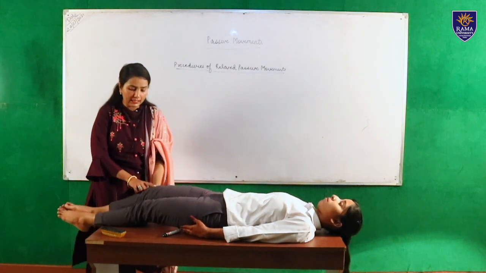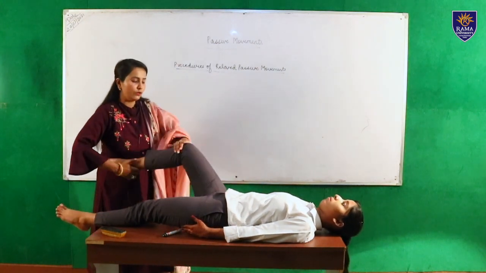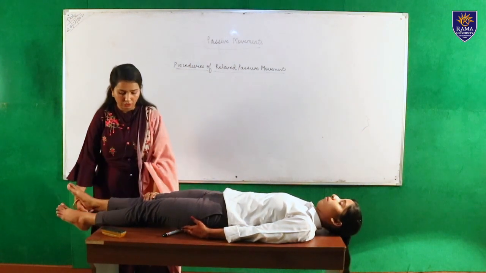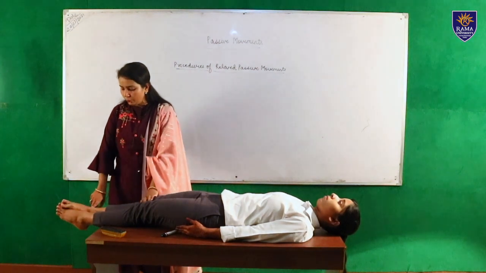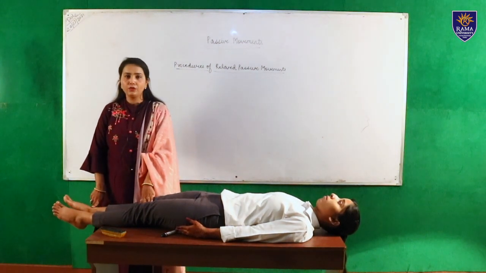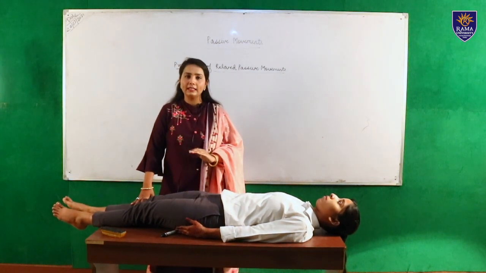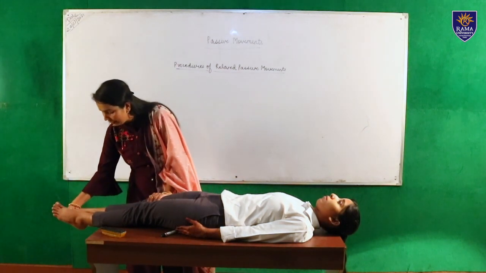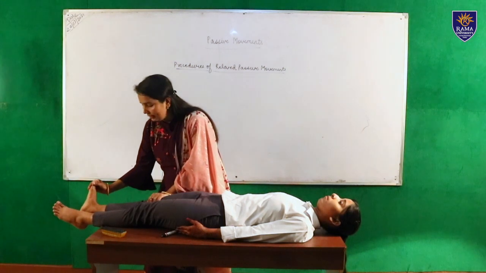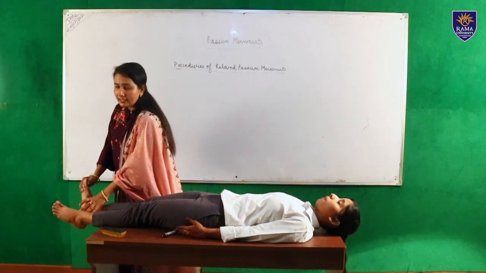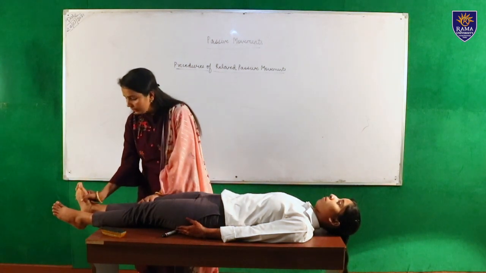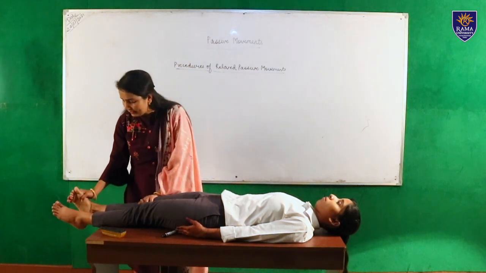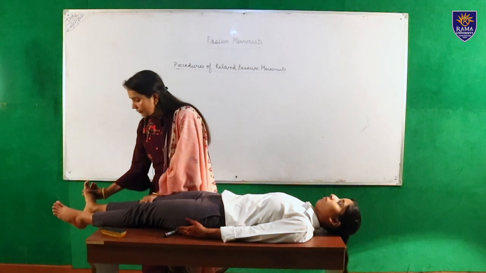Now the next is the knee joint. In the knee joint, there are only two movements, flexion and extension. Now, the next one is the ankle joint, and in the ankle joint there are two movements, dorsiflexion and plantar flexion. So this is the plantar flexion and this is the dorsiflexion of the ankle joint. And in the subtalar joint there are only two movements, inversion and eversion. This is inversion and this is eversion.